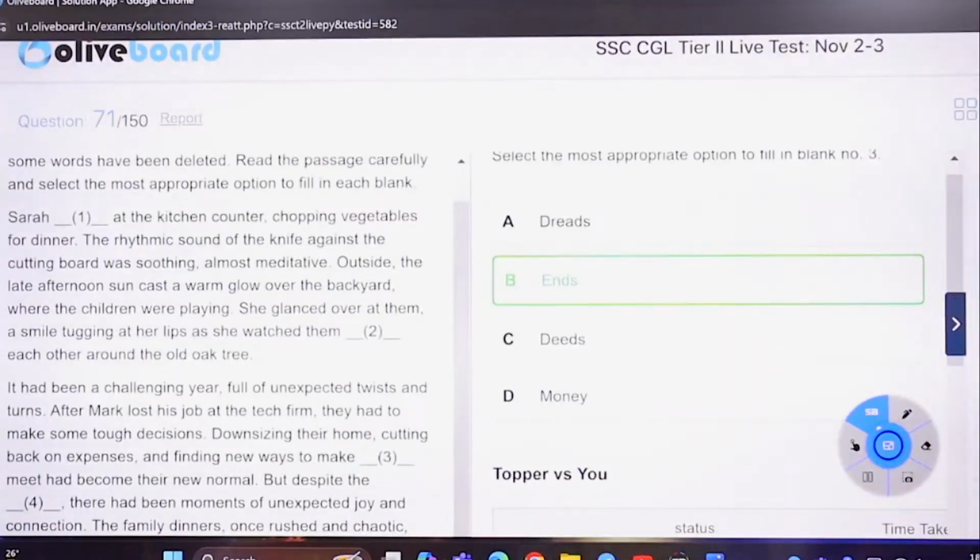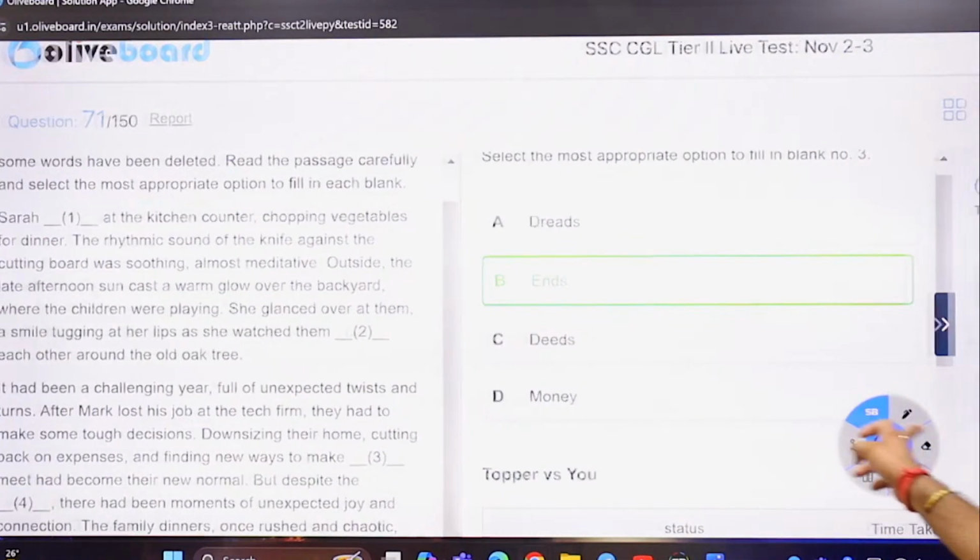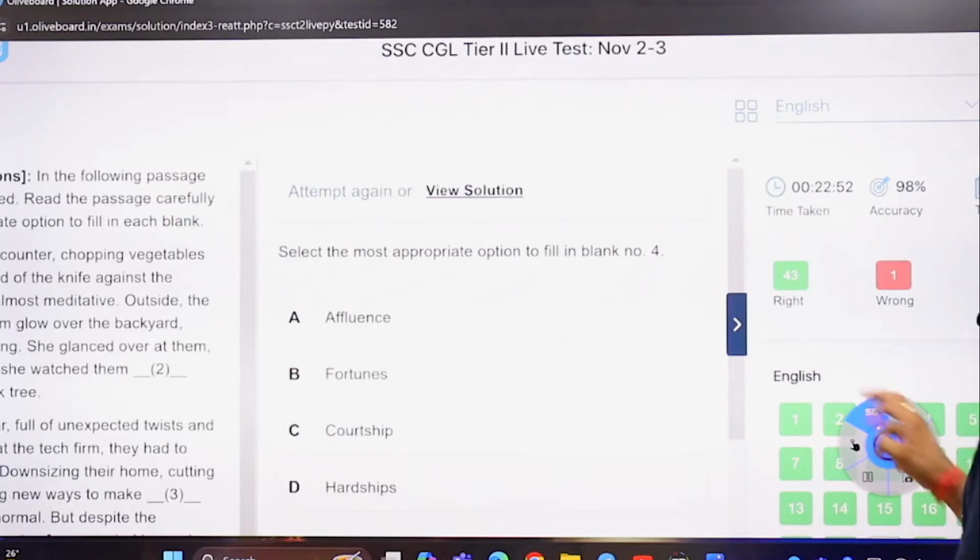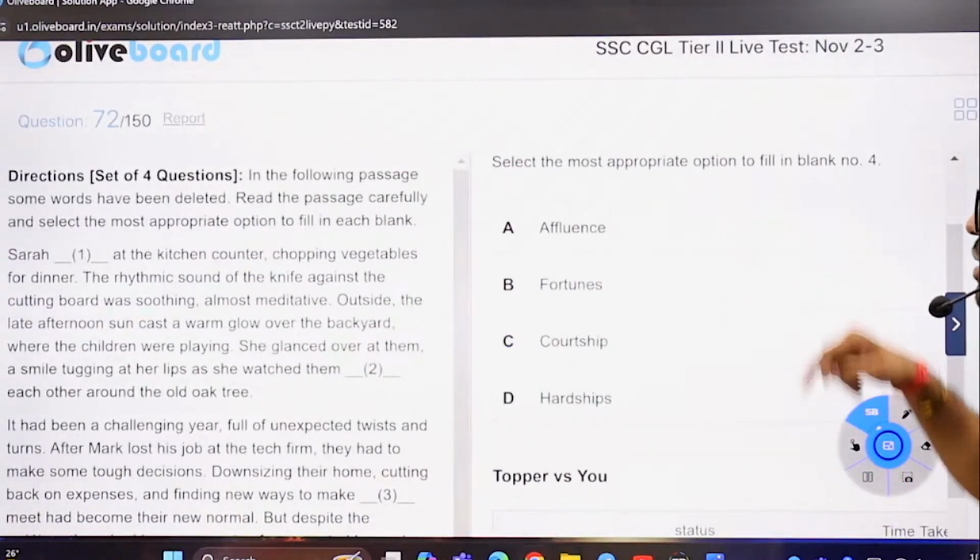Okay, make both ends meet. And that was a good one, because people can commit mistakes here. We can put money because somebody has lost the job.